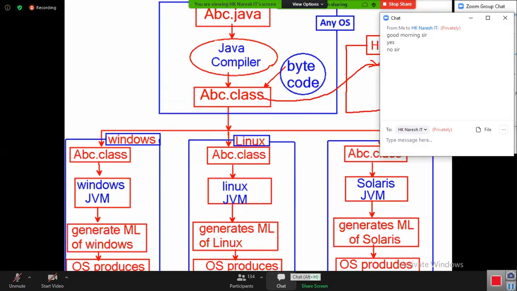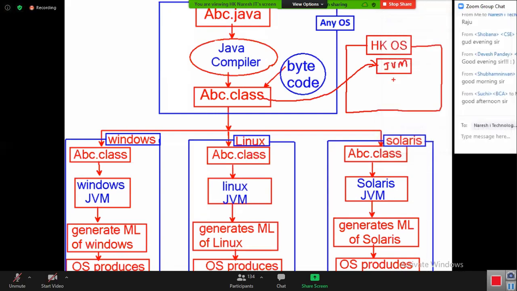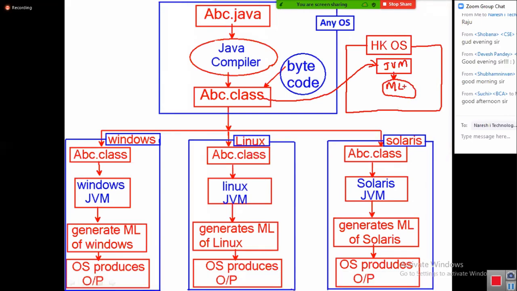Executed or not executed or depends? Yes, no, depends. Excellent. Here we need what? JVM. Right? A Java program is not executed by the operating system. A Java program is executed by JVM. If a JVM is there, it converts bytecode into machine language of HK operating system and then executes, and we will get the output.